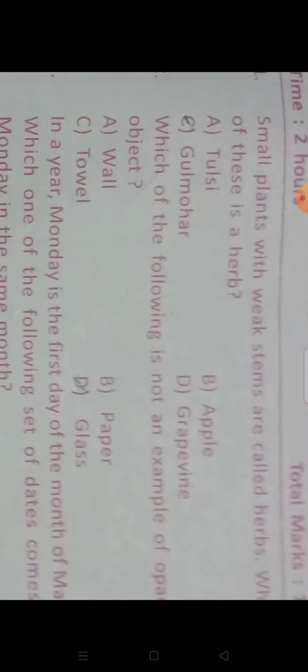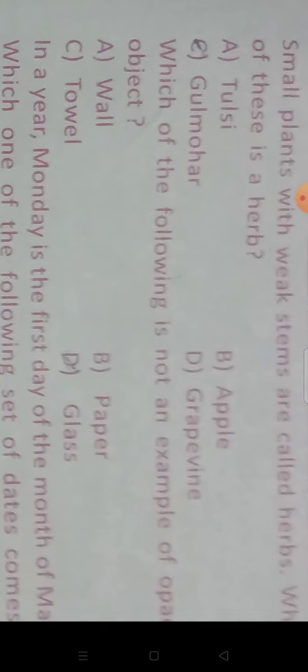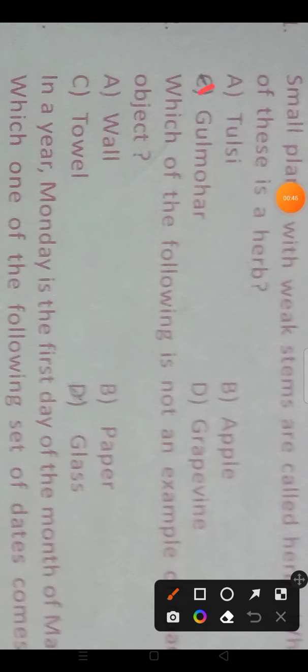Which of these is a herb? Among the four options: tulsi, apple, gulmohar, grapevine. Here gulmohar is not a herb.